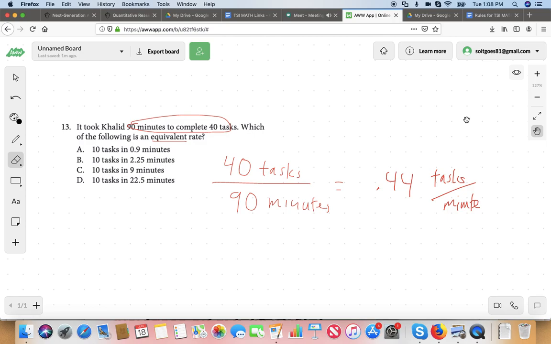For answer choice A. But we see that 40 divided by 90, that's 0.44 tasks per minute. Can he do that? Well, look at answer choice A. We're talking in 1 minute. He's doing 10 tasks in 1 minute. 10 tasks in just about a minute. Let's just do some estimation here. Don't worry about 0.9. I think that's throwing you off. Answer choice A is saying he's basically doing 10 tasks in a minute.